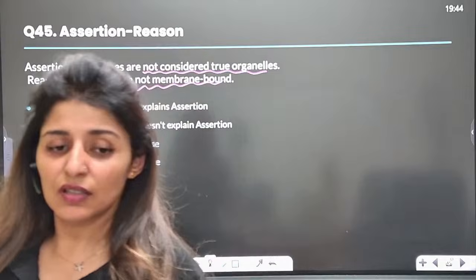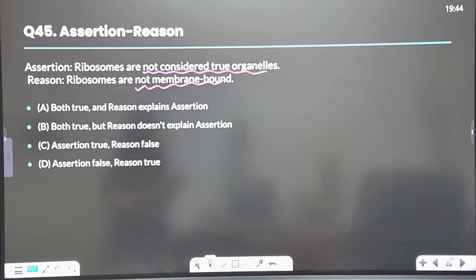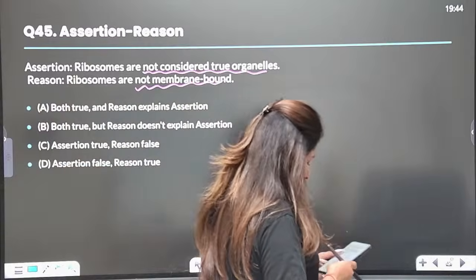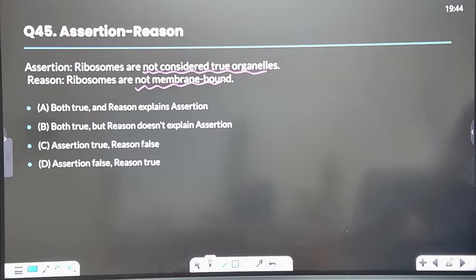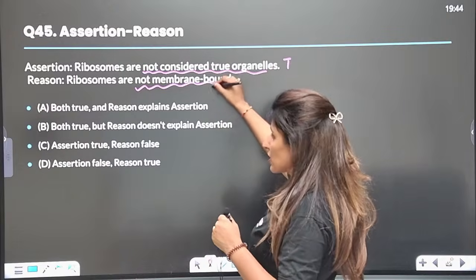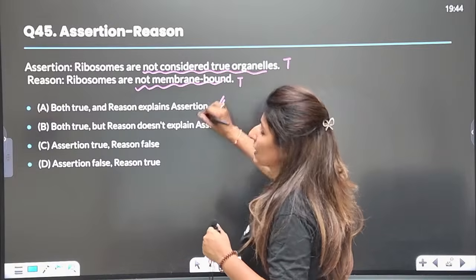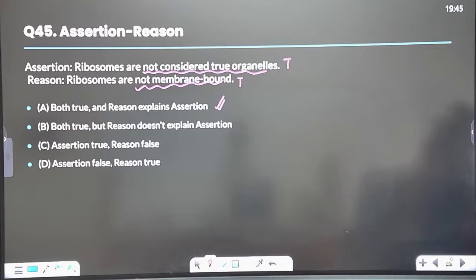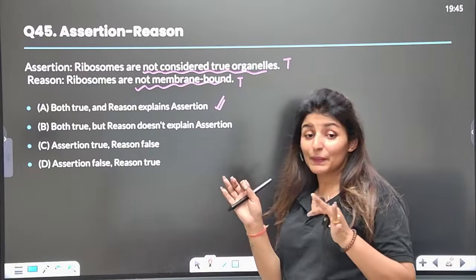Guys, what is the answer here? Is that true? Well, that is true. Ribosomes are not considered true organelles because they are not membrane bound. Answer is A. It is not C, it is not D, it is A. Because they lack a bilipid layer, right?